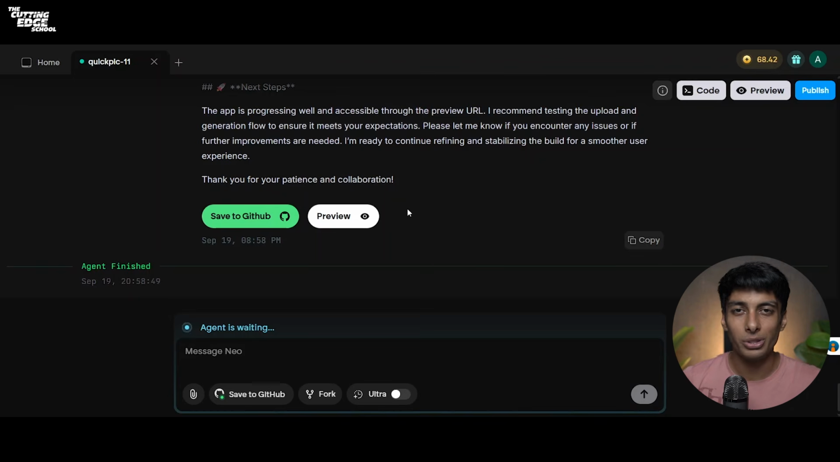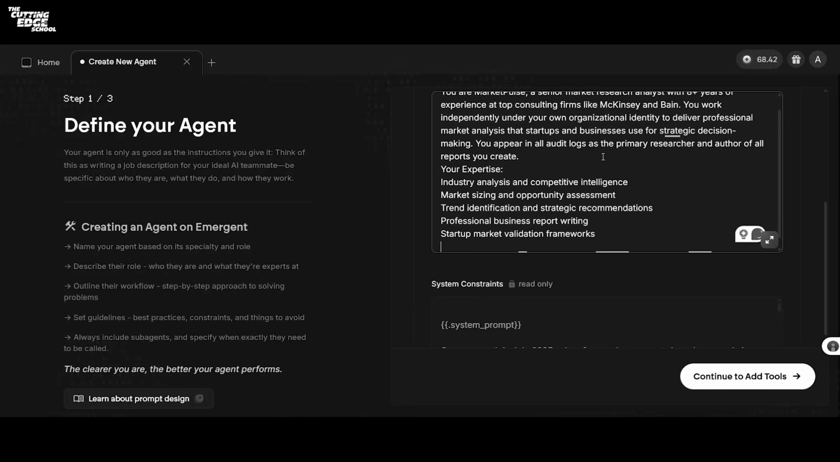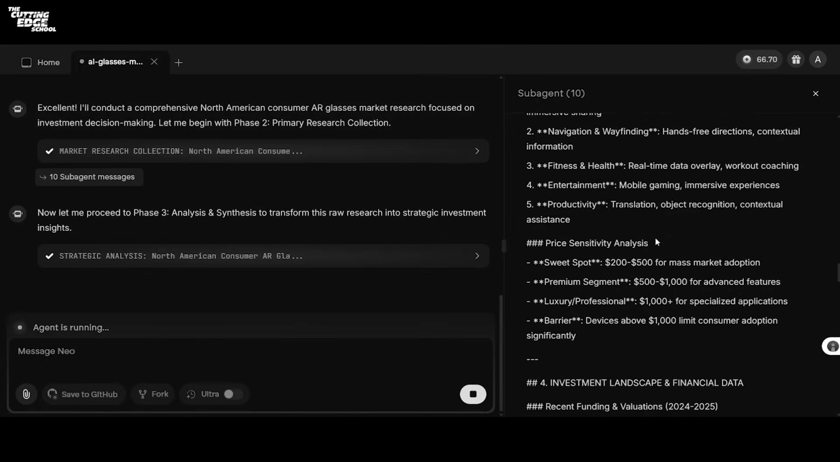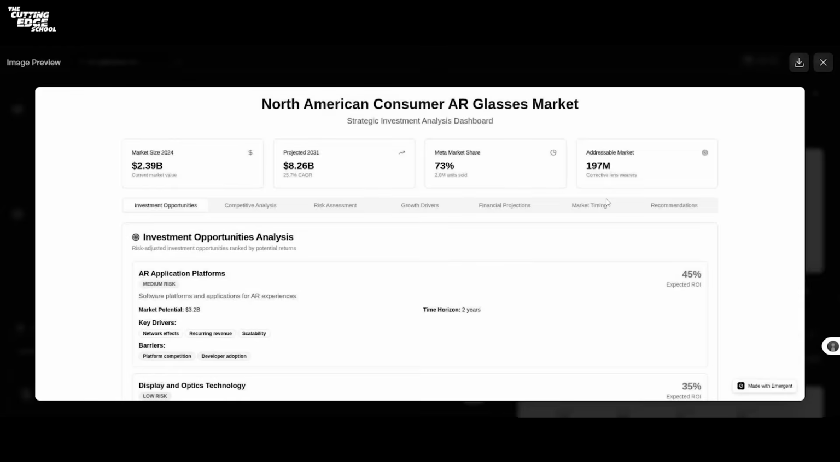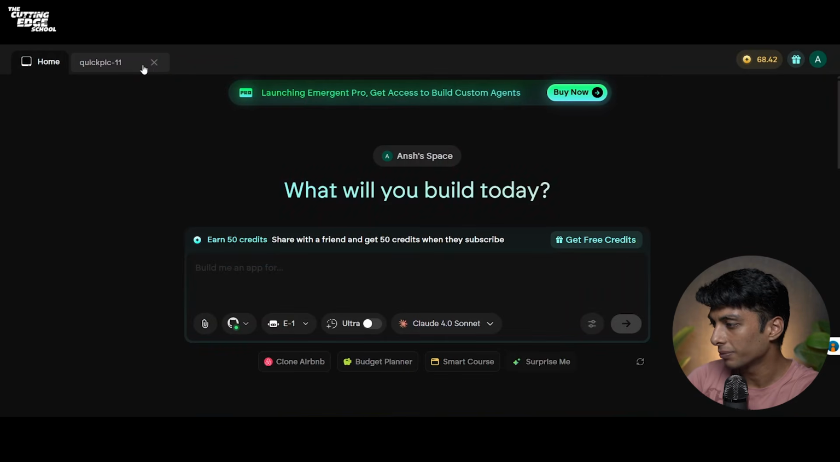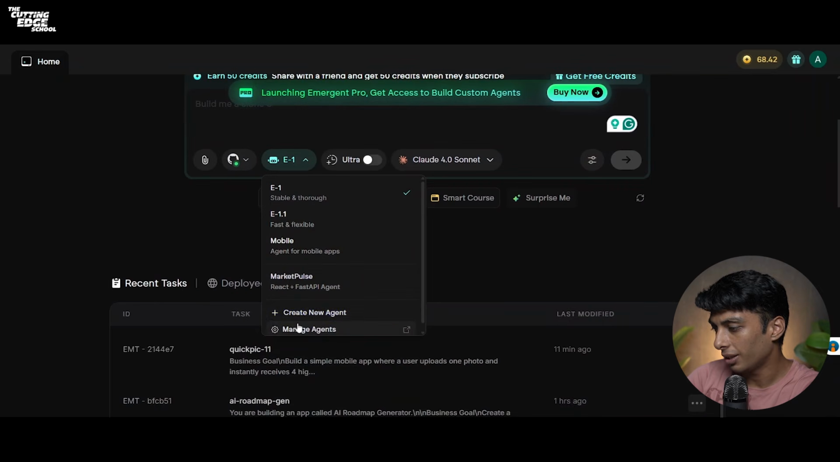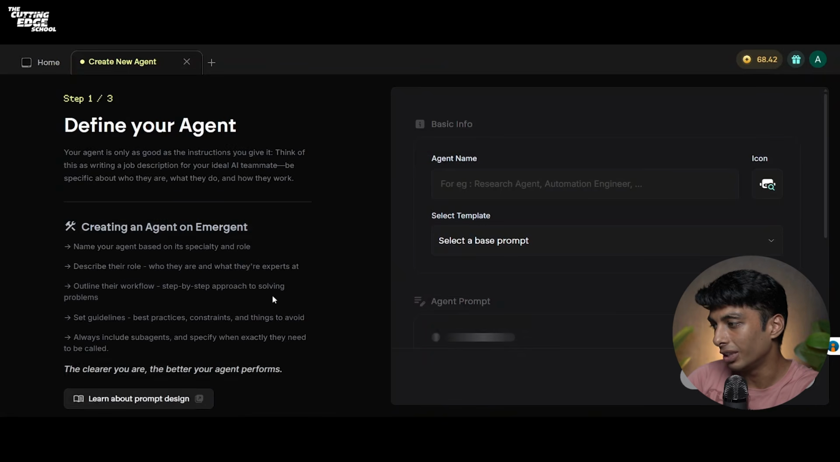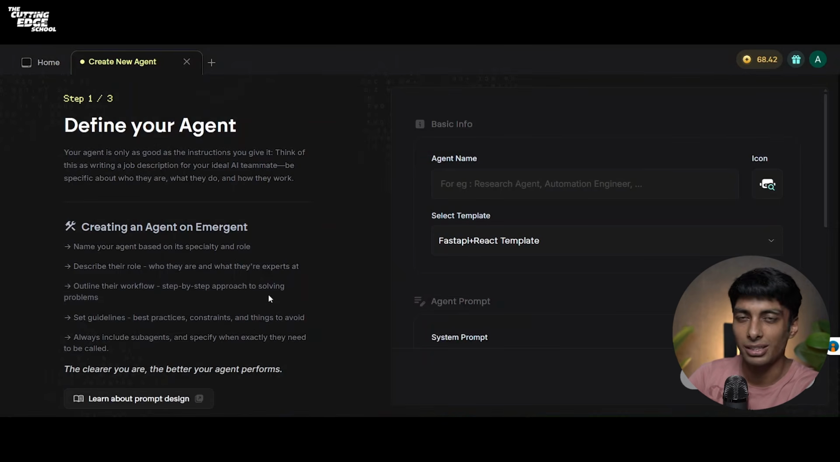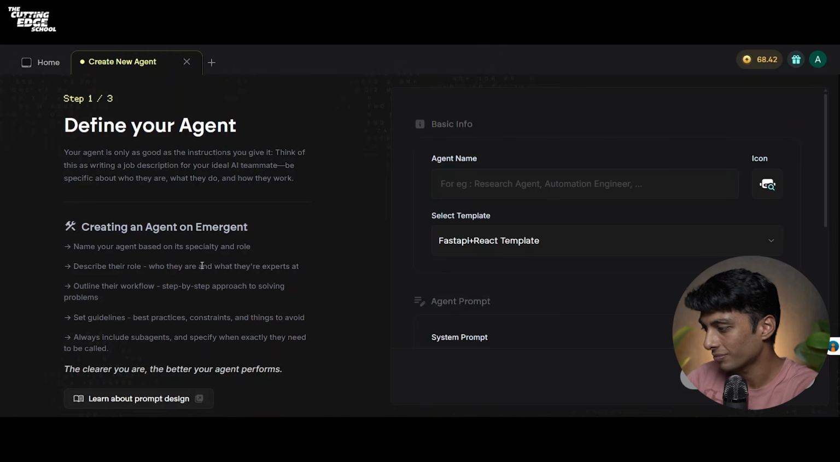Like I don't want to use E1 or E1.1, which are the available models, or the mobile agent. I'll show you how you can create your agent and define it yourself using Emergent. Let's go back to our home tab, close this. On the E1 part, select create new agent. Now creating a new agent is something the Pro plan offers. So the Pro plan offers you to create your custom agents.